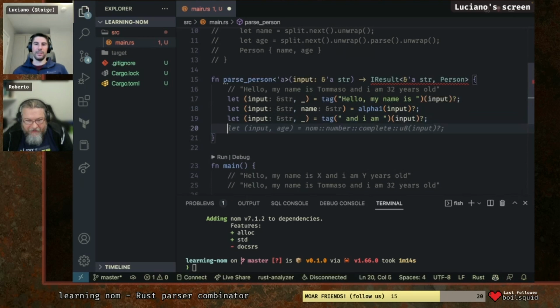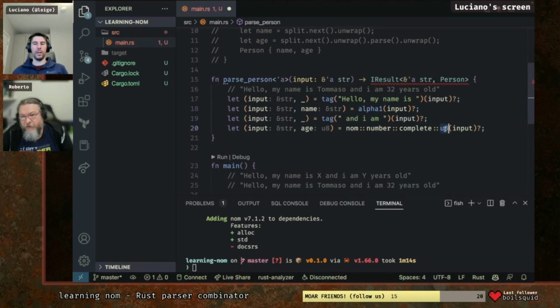Let's see, figure out the next one. Copilot, I liked this one because I can never remember this one, but Copilot is doing it correctly. There is, of course, another parser combinator to parse numbers, in this case not as a string but as a number. We will see here that age is a u8.